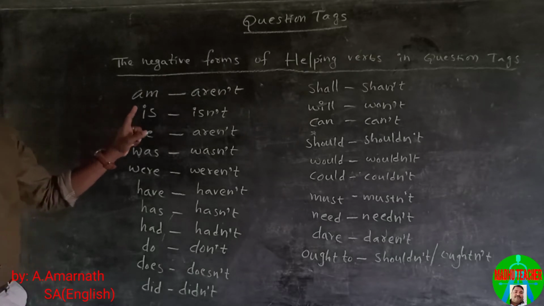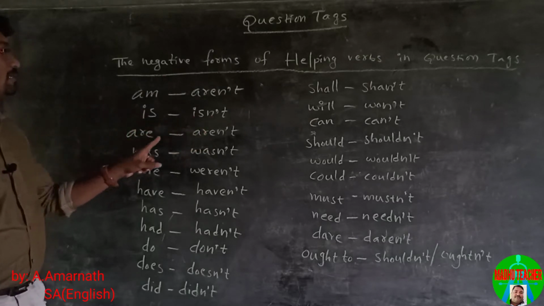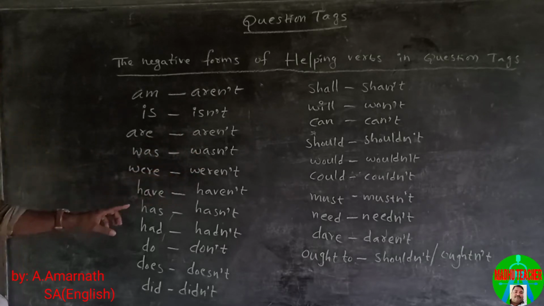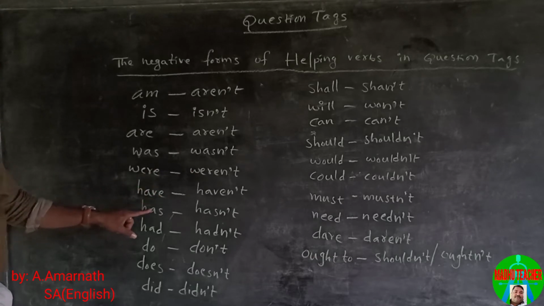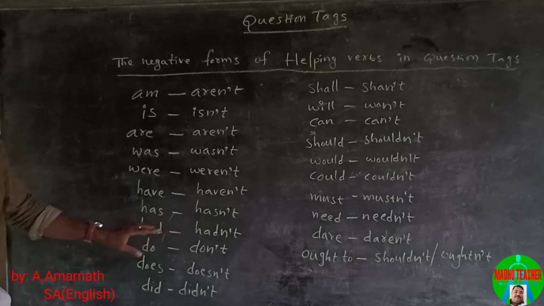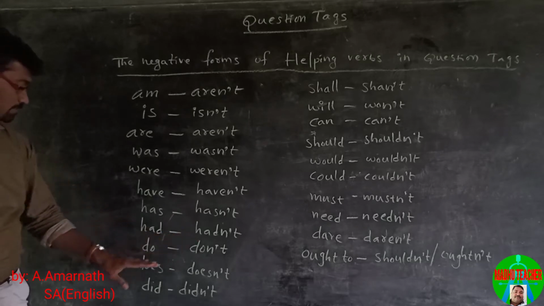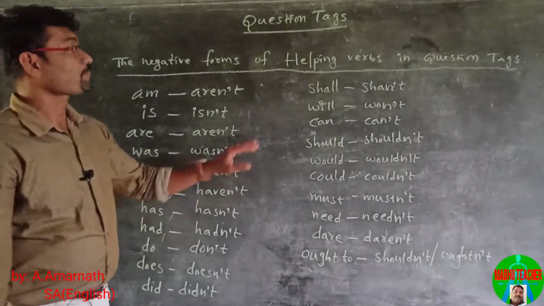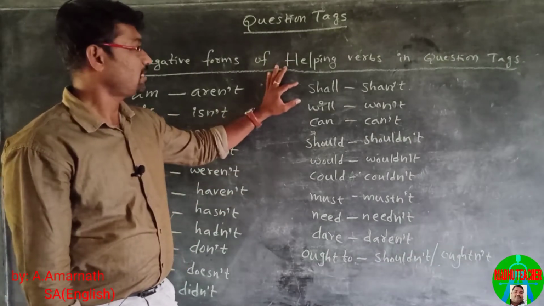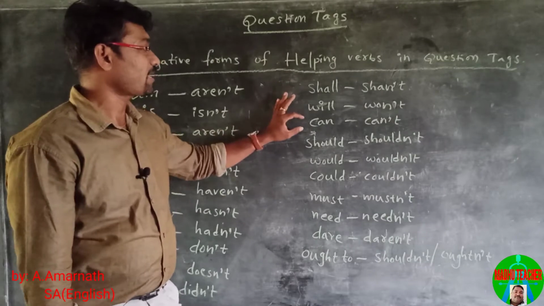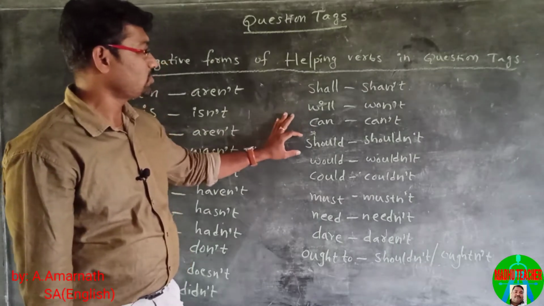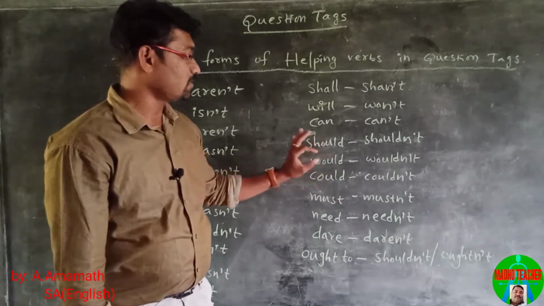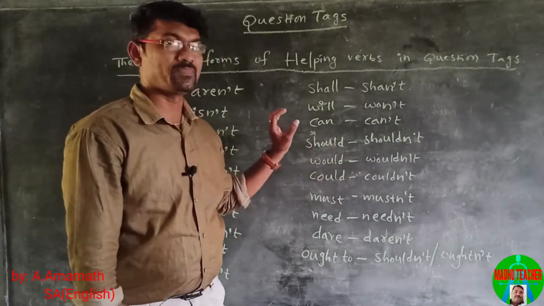In the same way, is, isn't, are, aren't, was, wasn't, were, weren't, have, haven't, has, hasn't, had, hadn't, do, don't, does, doesn't, did, didn't, shall, shan't, will, won't, can, can't, should, shouldn't, would, wouldn't, could, couldn't, must, mustn't.